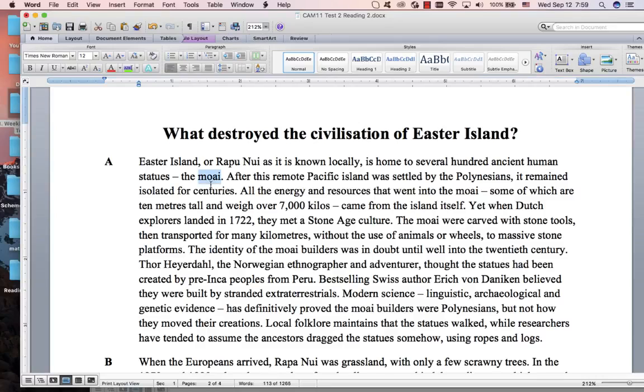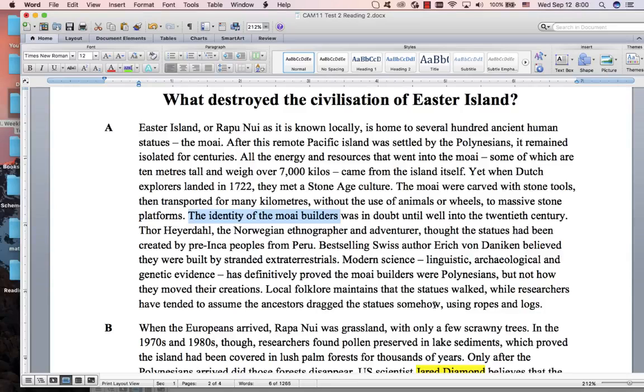So this is about the statues. End of the first sentence. Describing the statues. And then some explorers arrived. More about the statues, the identity of the people who built the statues. And what they've done here, we saw it in some readings in Cambridge 12.